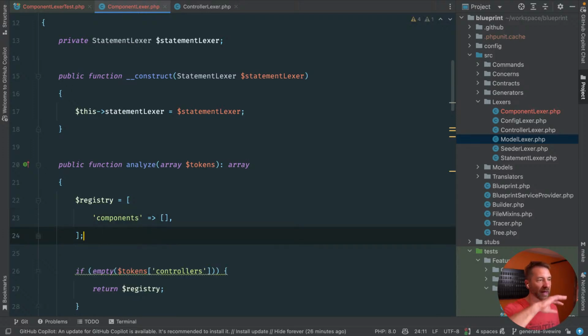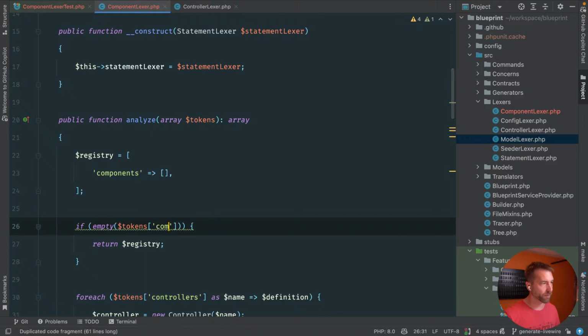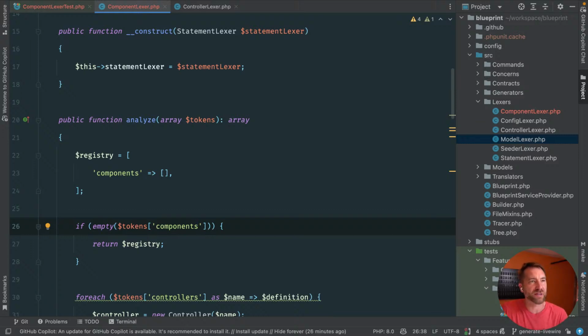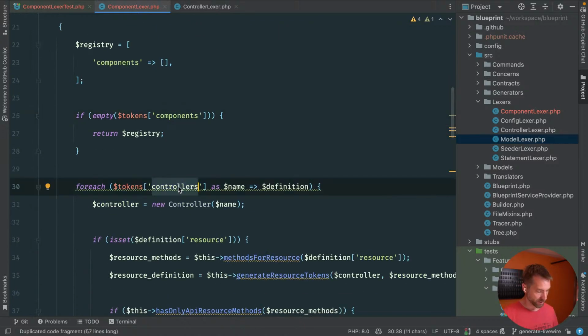The goal is to run through this copied code, strip it down, and get to where that first test should be passing. So if empty tokens components, then just return the registry. There's nothing to do. No one defined a components thing within their cases. Otherwise, they did. Let's bring in a components.